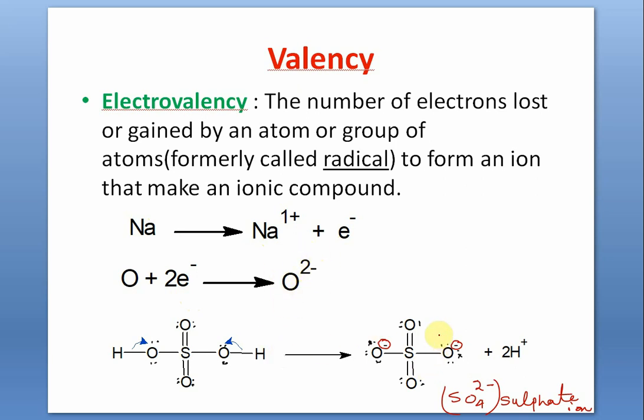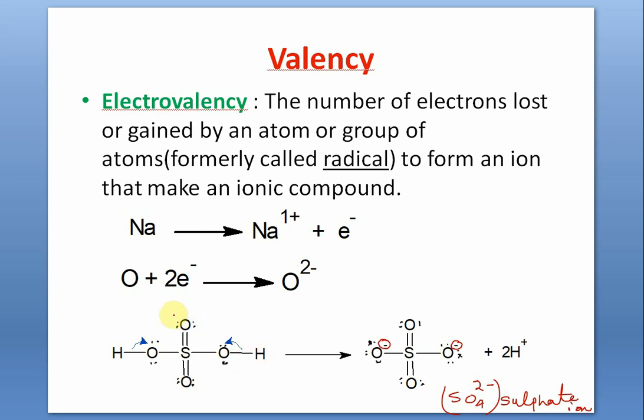Similarly, for a polyatomic ion like sulfate ion, look at the original acid structure. Never mind if you are not able to understand the covalent structure of the acid, forget about it. We are not discussing chemical bonding.